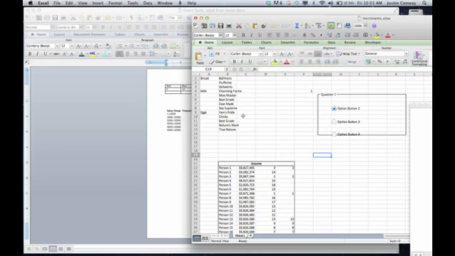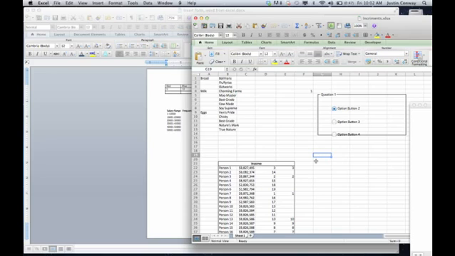Open on my screen, I have a Microsoft Excel document and a Word document with data in it. The methods that I'm going to cover work in both directions. So you can perform the same functions that I'm about to show you in Excel or in Microsoft Word to create the links or the embedding. So let's start with Excel, and we'll select a cell where we want some information to be housed, and we're going to take that from our Word document.